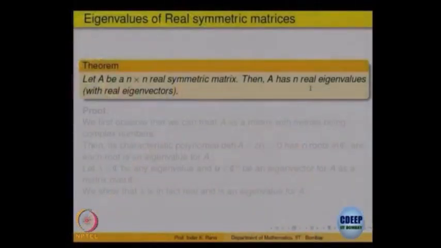See, what are eigenvalues? They are the roots of the characteristic polynomial, right. Even if A is a real matrix, the characteristic polynomial will be a polynomial with real coefficients. So, it may not have as many real roots as is the degree, but there will be as many roots as the degree, they may be complex, right. So, fundamental theorem of algebra says given a polynomial either real or complex, it does not matter what coefficients, it will have as many roots as the degree, but some of the roots may be complex roots, and we are given a matrix which is real. So, we are interested only in the real roots.